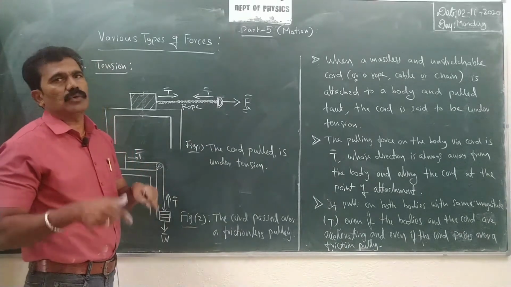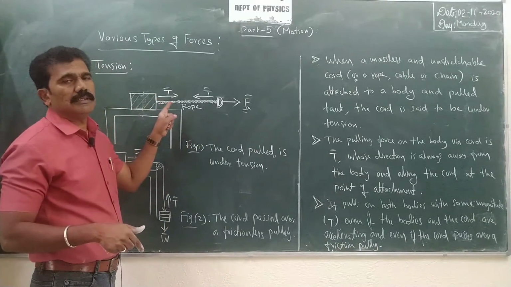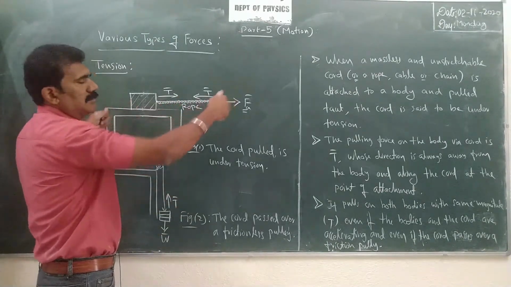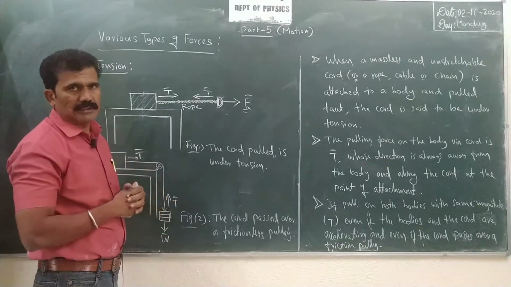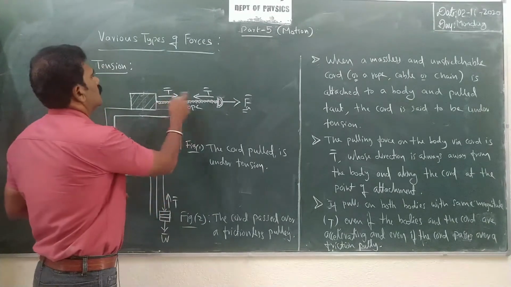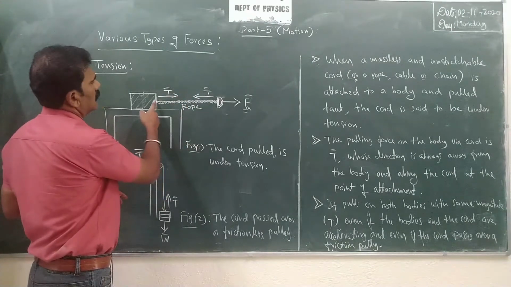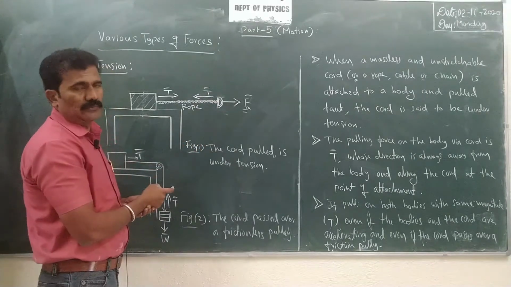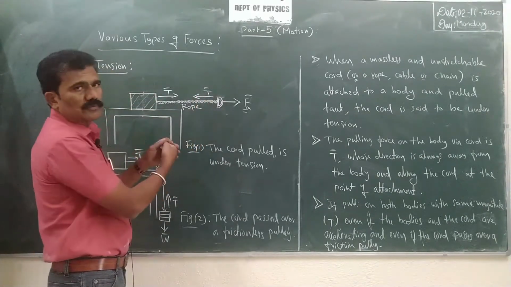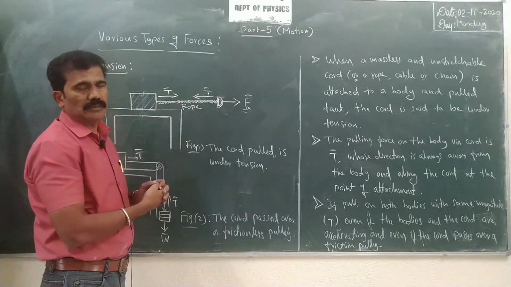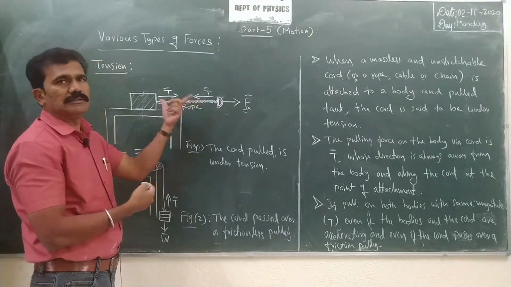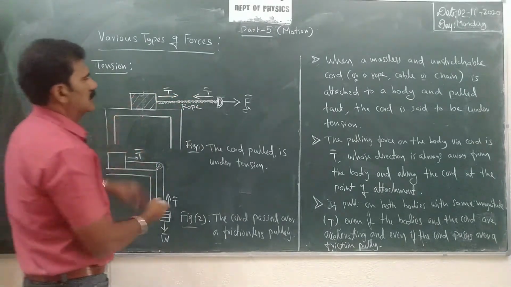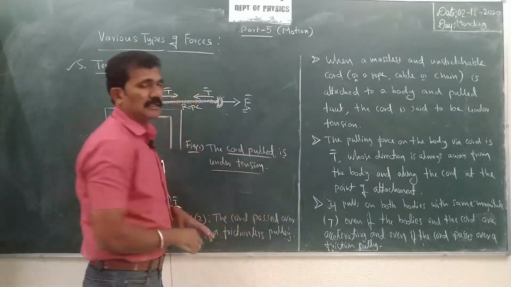At that time you have to observe the force in the rope. That means the stretched string will have tension in it. The two forces are like this: tension near the body and tension near the other end, where the force is applied. Both act in opposite directions, of course, but are equal in magnitude. So that stretched string will have tension in it. This is one example: the cord pulled is under tension.